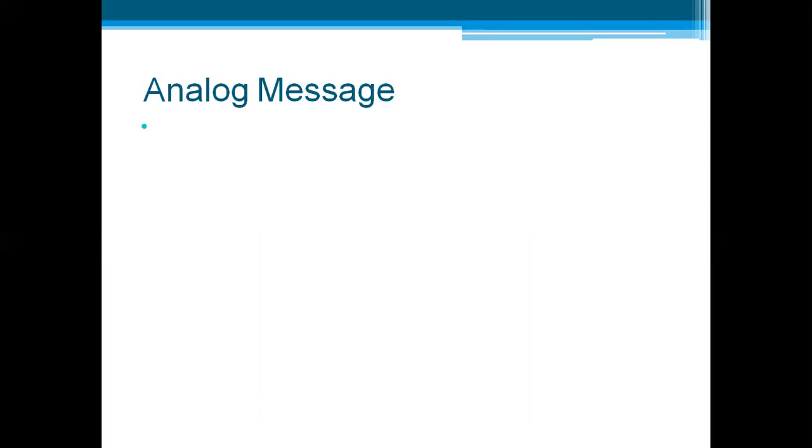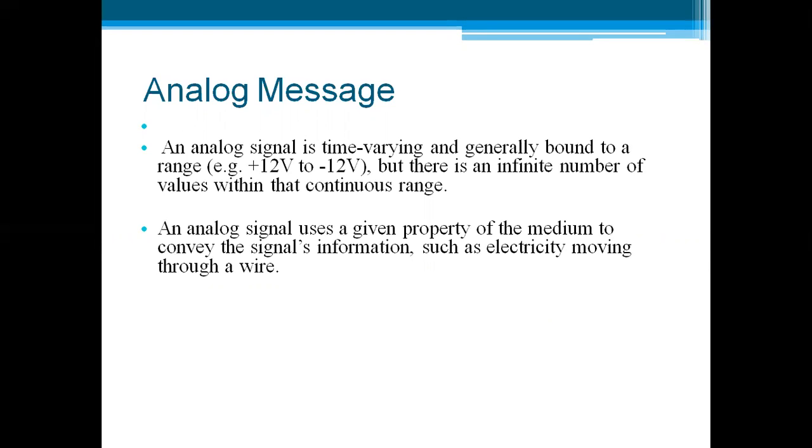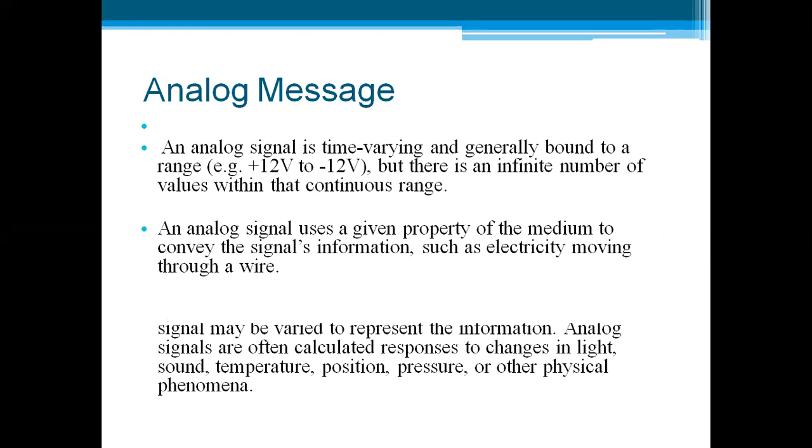So what is meant by analog message? An analog signal is time varying and generally bound to a range of voltage, that's plus 12 volt to minus 12 volt, but there is an infinite number of values within that continuous range. So this is a continuously varying signal whose range is from plus 12 volt to minus 12 volt. An analog signal uses a given property of a medium to convey the signal information, such as electricity moving through a wire. In an electrical signal, the voltage, current, or frequency may be varied to represent the information. Analog signals are often calculated responses to change in light, sound, temperature, position, pressure, or other physical phenomena.